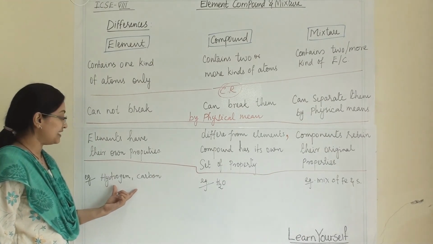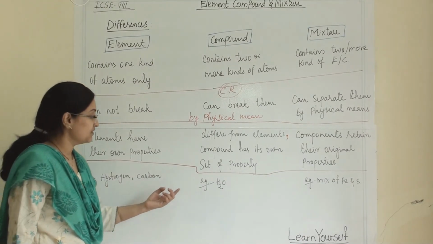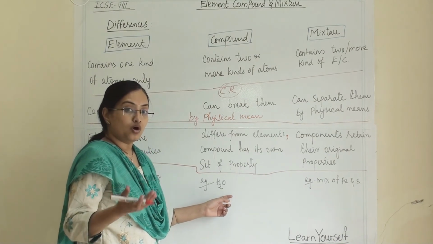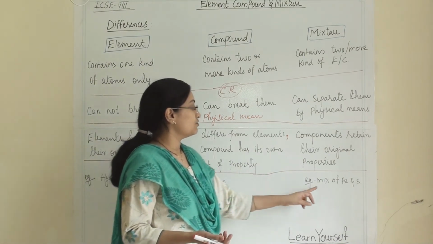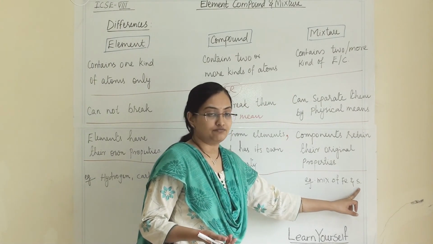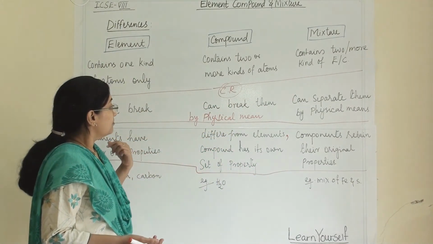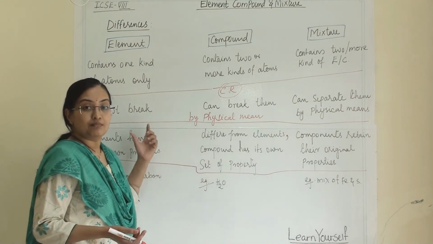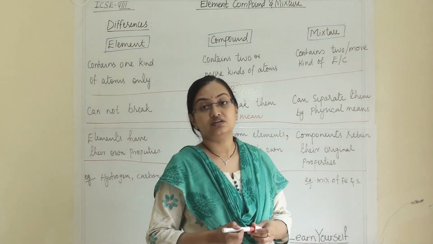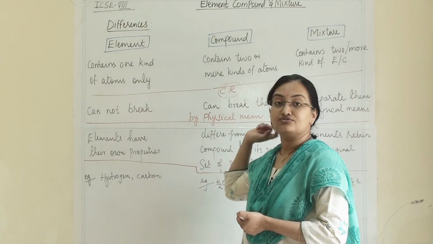Now for example, for an element, hydrogen and carbon; for a compound, H2O or carbon dioxide. You can write any mixture here, such as a mixture of iron and sulfur. So like this you can remember the points and it will be easy for you to write down the difference between any of these two.